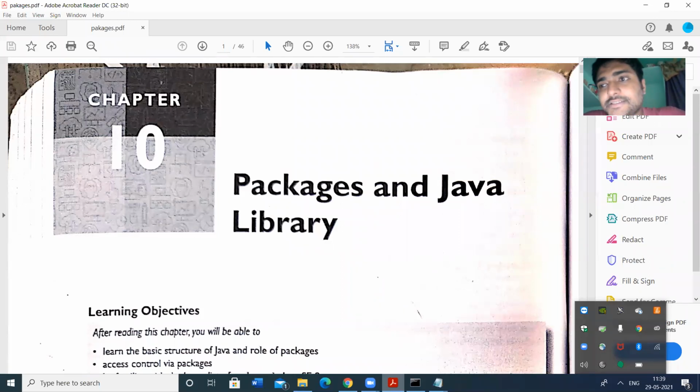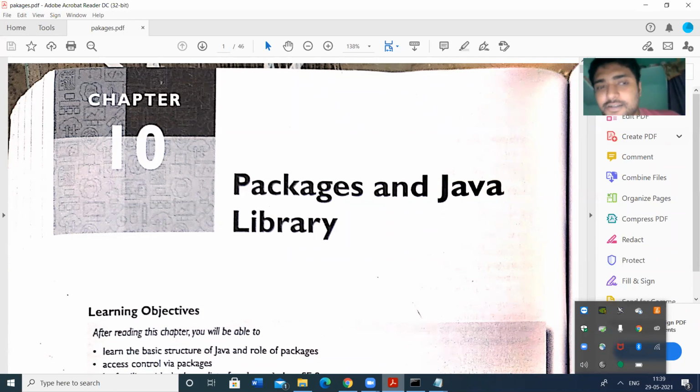In general, you will use some methods. Those methods are defined in a class, and the class is defined in a package. That means for day-to-day purposes, we use some methods regularly. Those methods or classes are included in the predefined package.